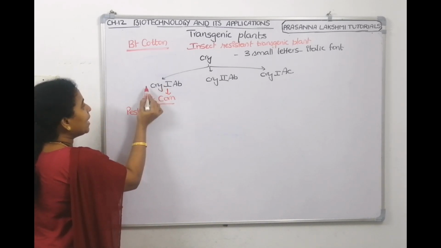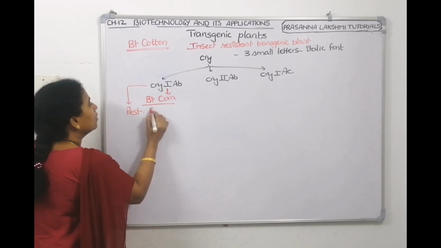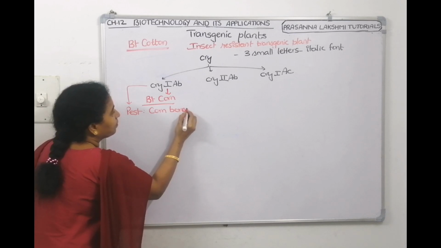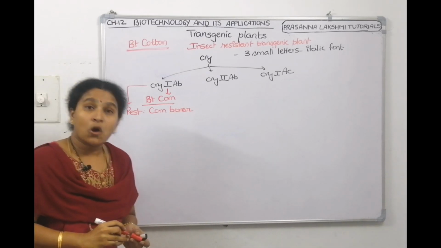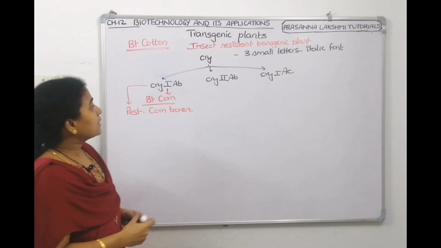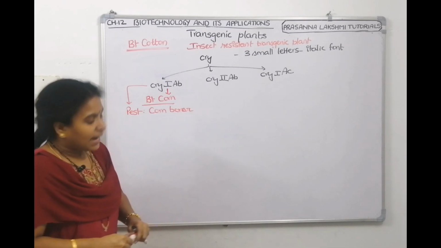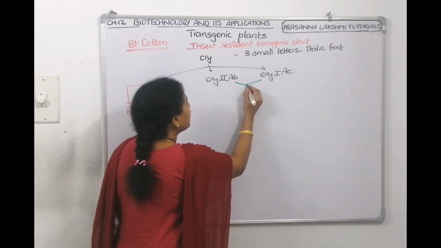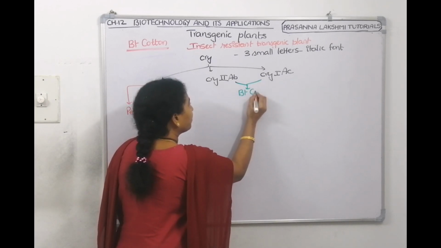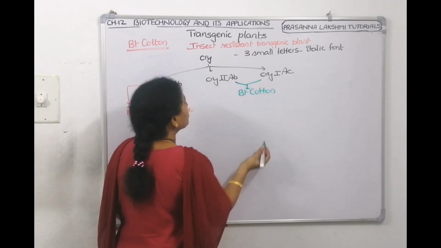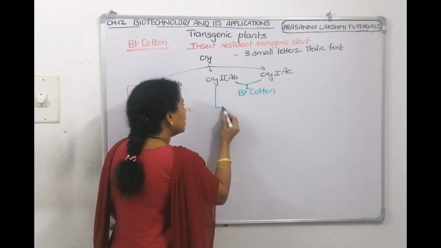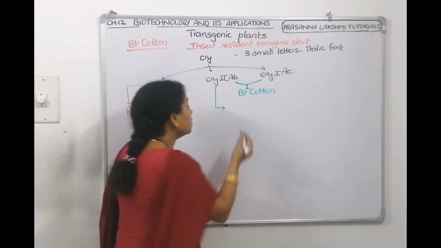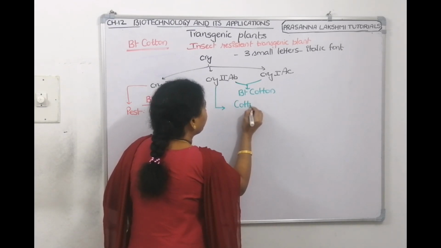This cry1Ab is resistant to corn borer. Whereas cry2Ab and cry1Ac, we use if you want to produce Bt cotton plant. These genes are effective against a pest called cotton bollworm.